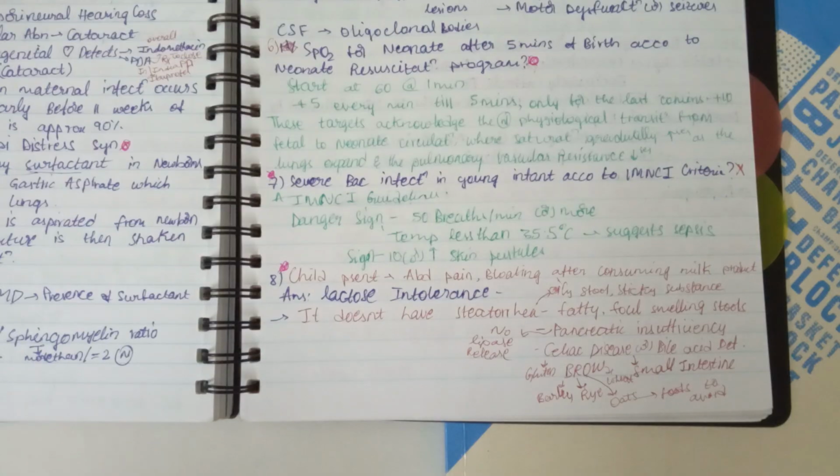Another sign is an increased number of skin pustules, 10 or more skin pustules. The eighth MCQ is a child presented with abdominal pain and bloating after consuming milk products. The answer is lactose intolerance.